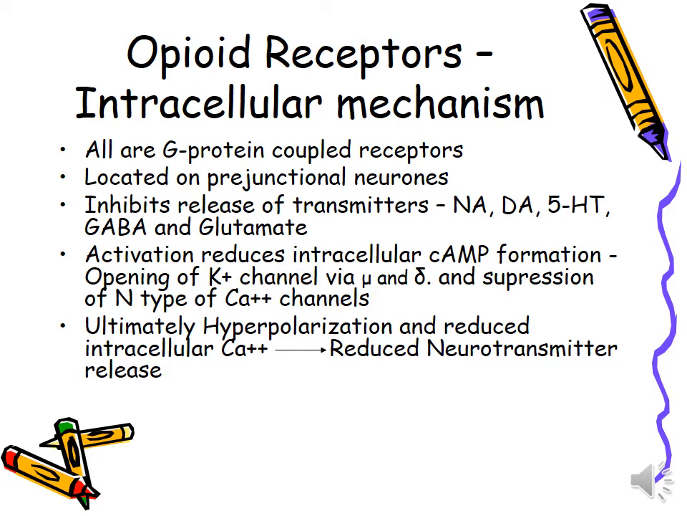Activation reduces intracellular cAMP formation, opening of potassium channels via mu and delta, and suppression of N type of calcium channels. Basically, what happens? I'm telling you in simple language. This was calcium channels.